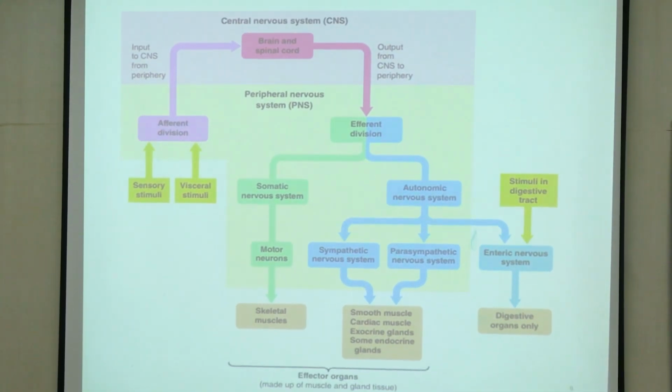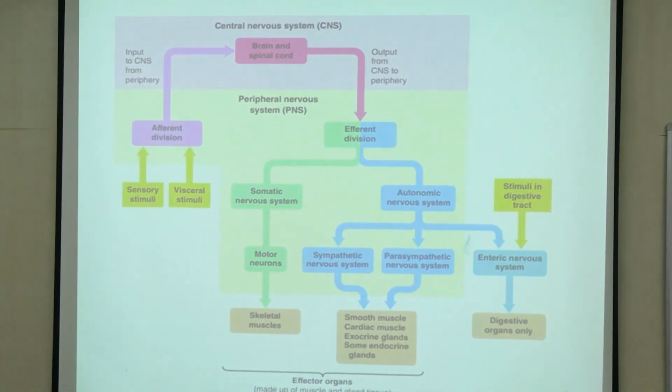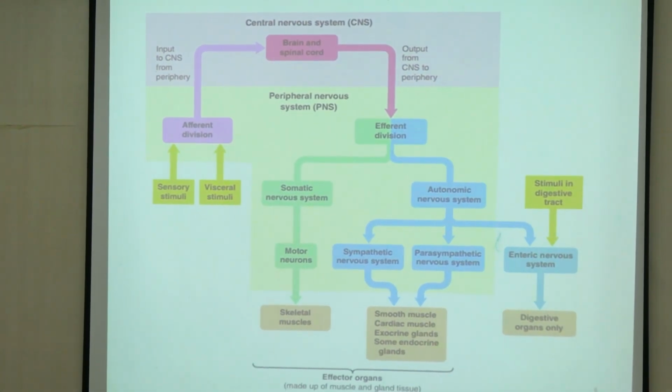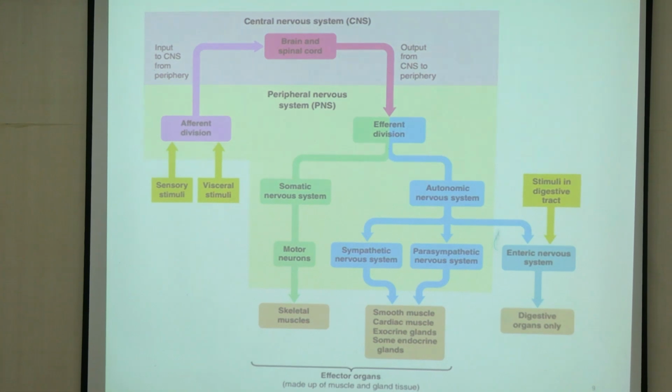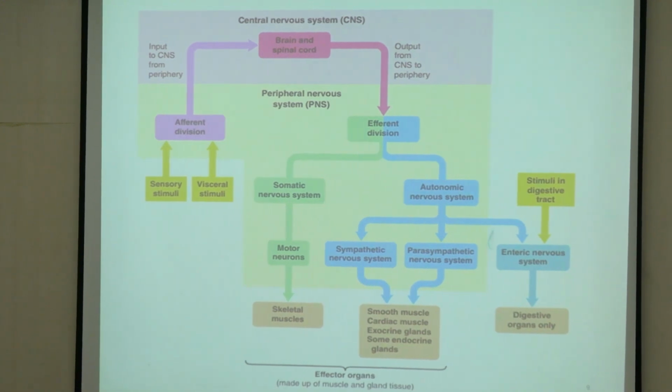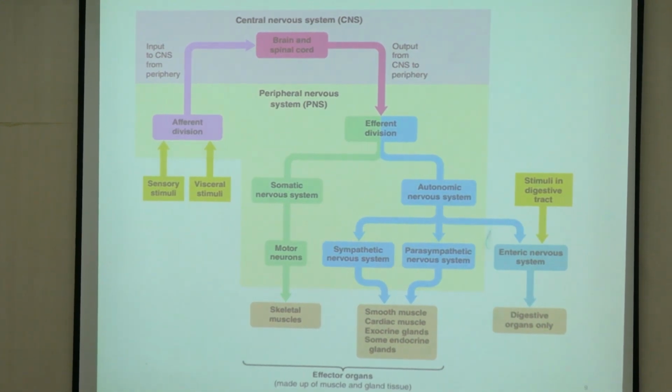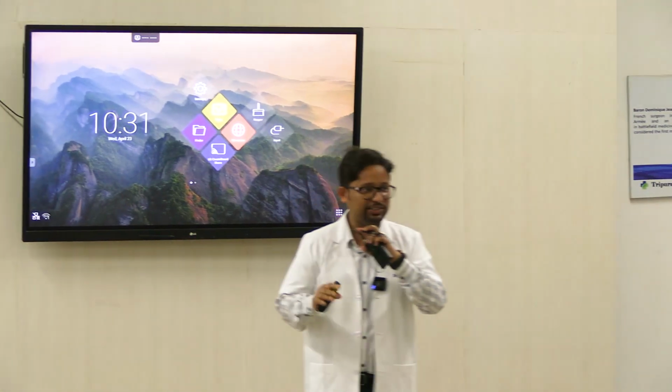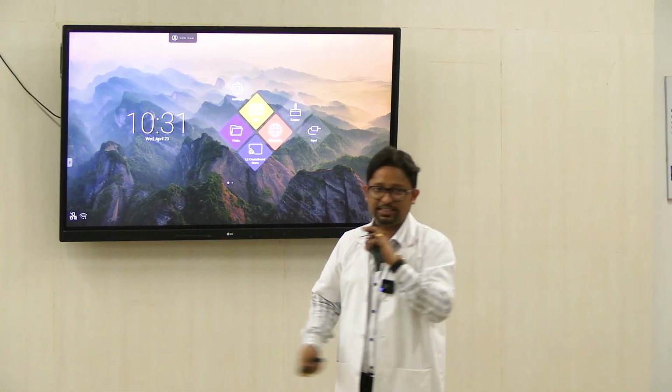The somatic nervous system is concerned with the information reaching the skeletal muscles of the body. All forms of voluntary activity, starting from writing, sitting, talking, walking, everything, are governed by the somatic nerves.